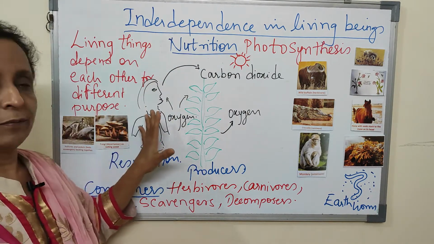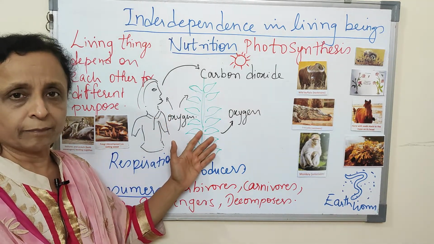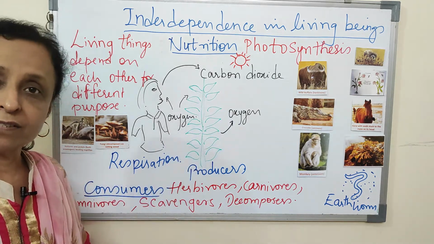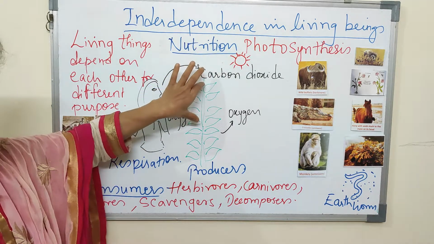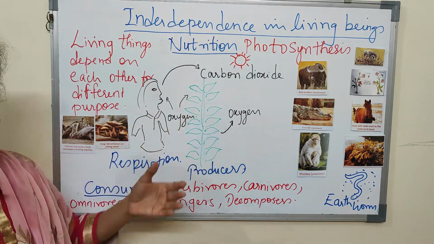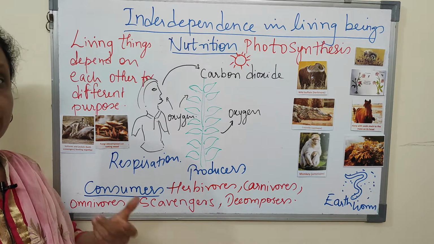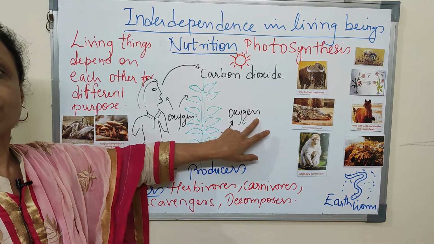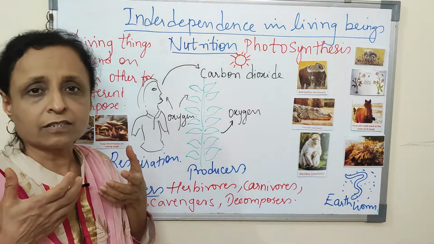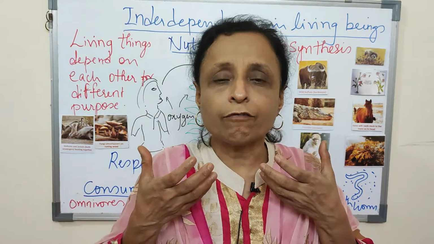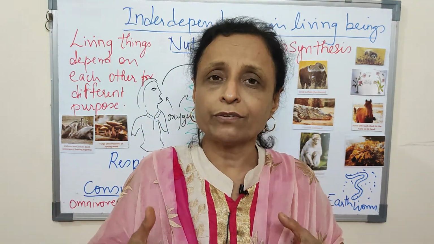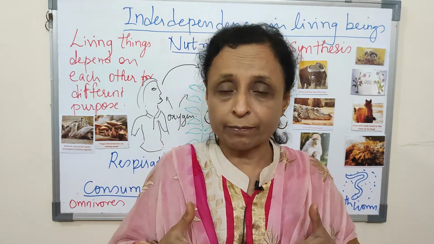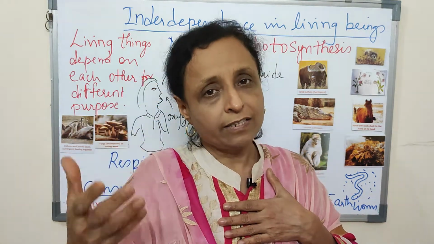So let us start in a way where you will understand very easily. Now all of you know that plants carry out photosynthesis with the help of sunlight. During photosynthesis, they prepare their own food, which we also eat, and in the process release oxygen. And that oxygen we take in during respiration. Respiration is a process by which we take food and oxygen and release energy. So we carry out respiration and we release energy.